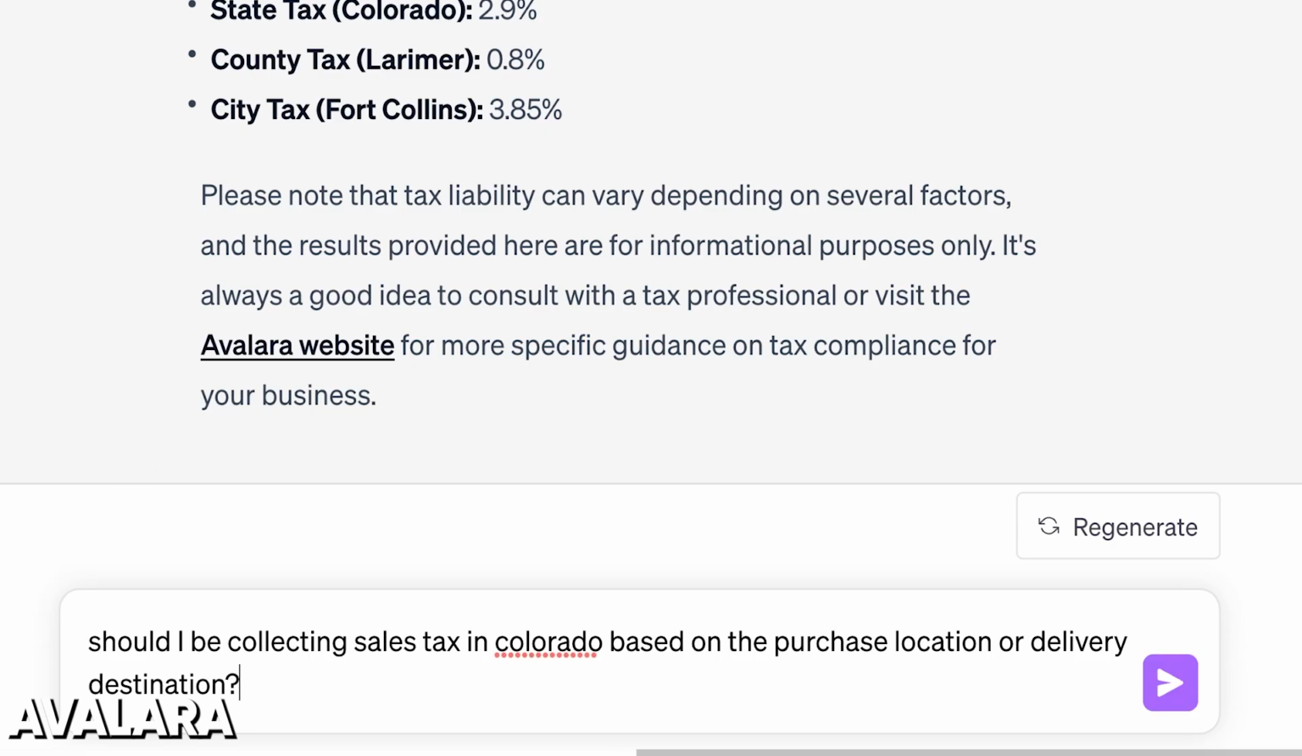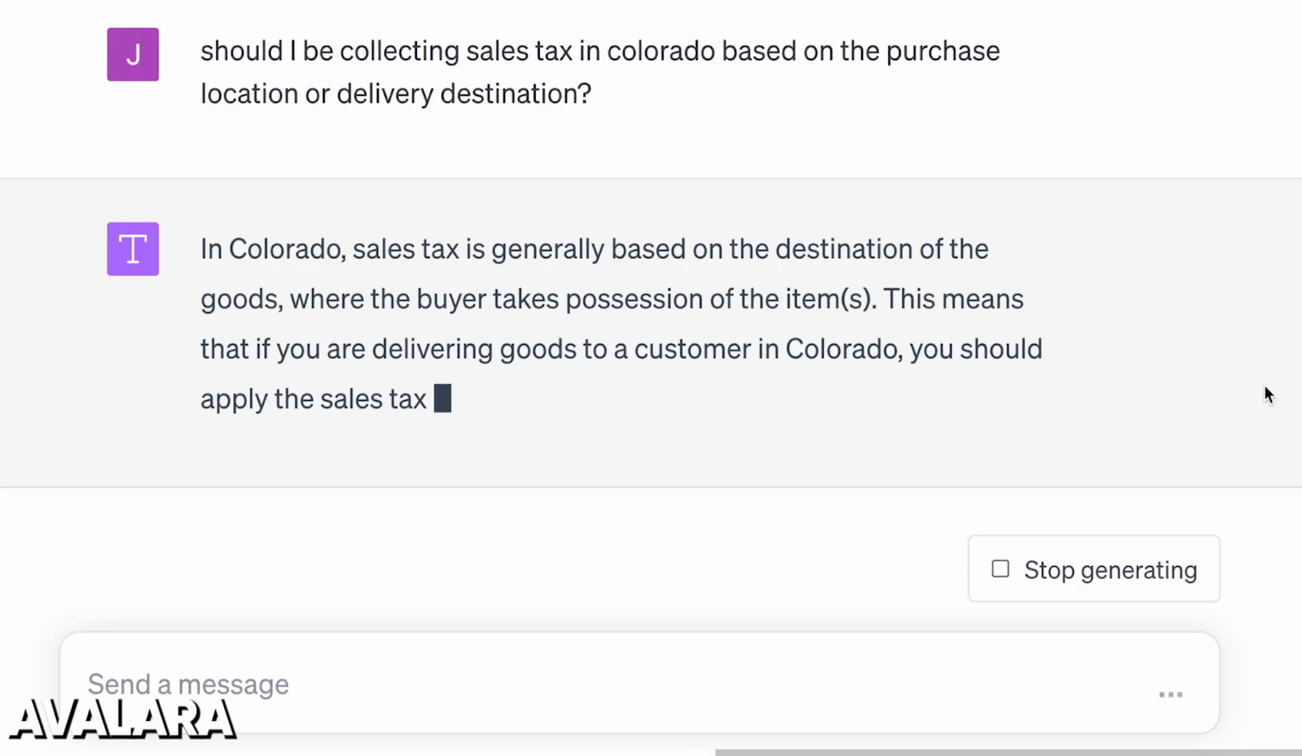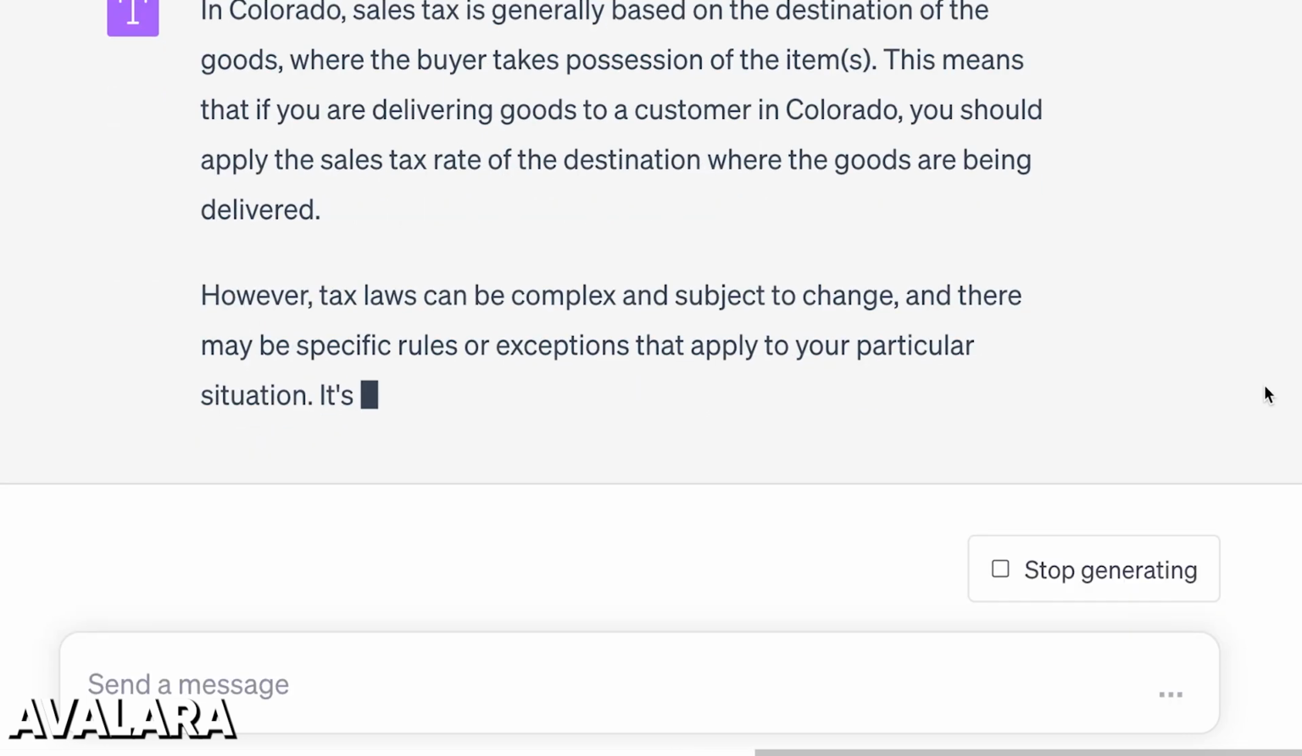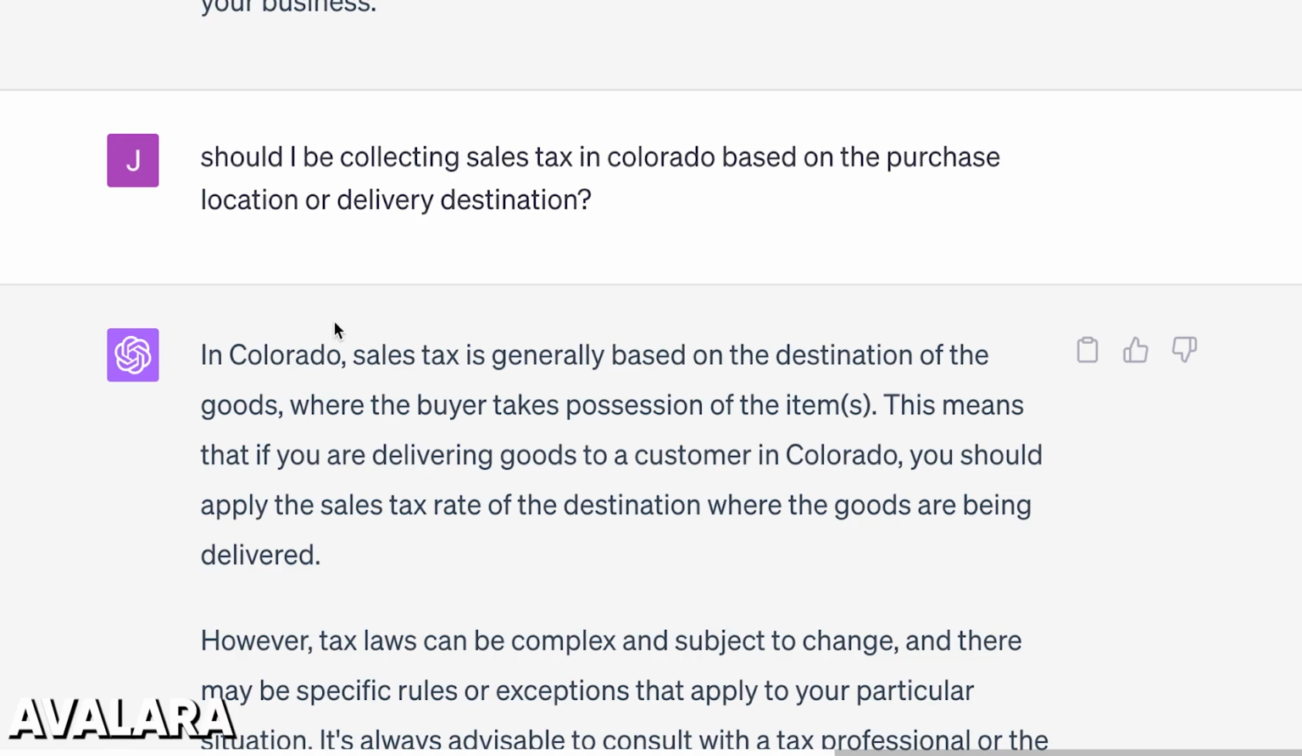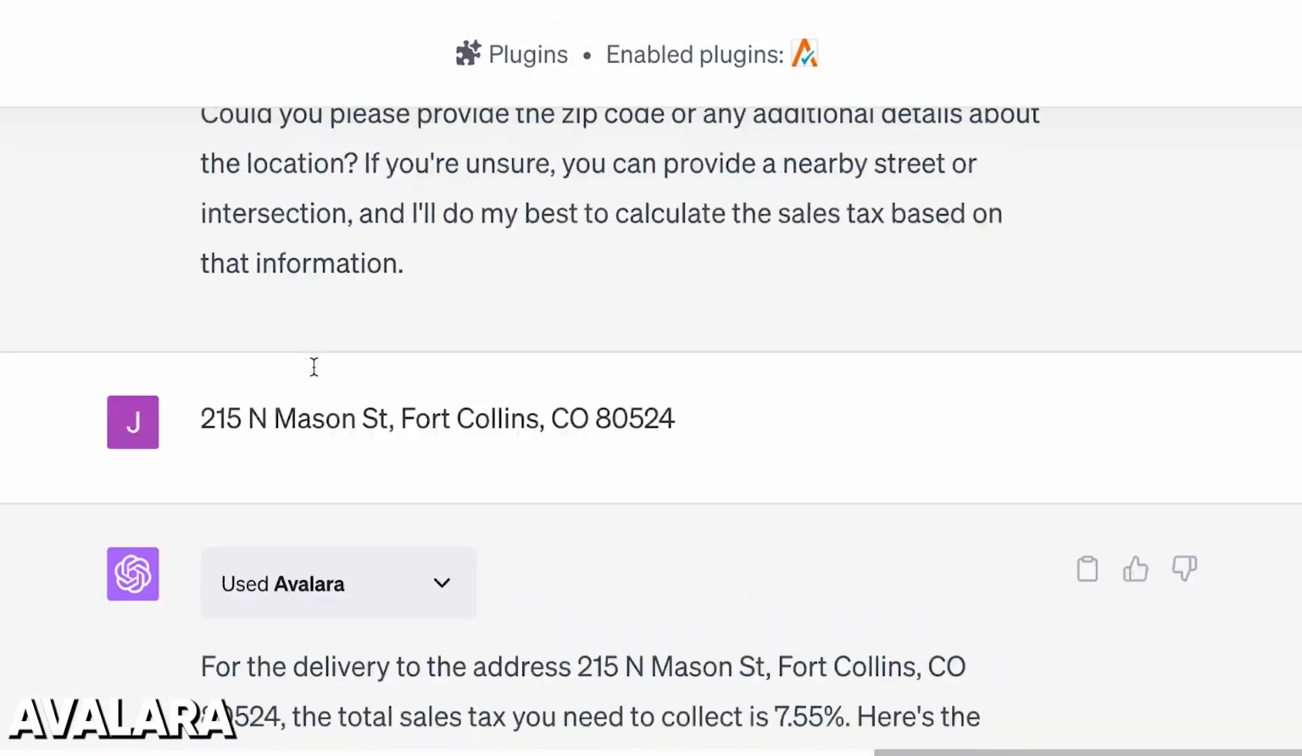Should I be collecting sales tax in Colorado based on the purchase location or delivery destination? In Colorado, sales tax is generally based on the destination of goods, which is correct, but notice, see how there's no Avalara thing up here? On this previous step, you had an Avalara step. That means it just pulled from its general knowledge. And that's something to look out for when you're using plugins.